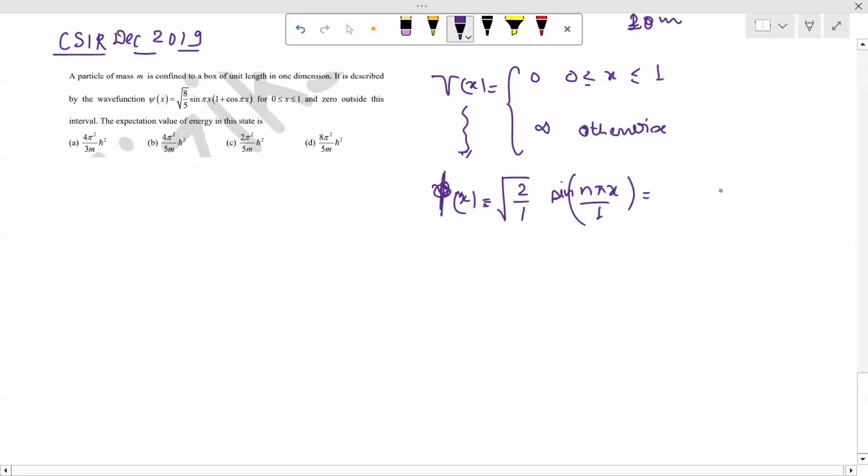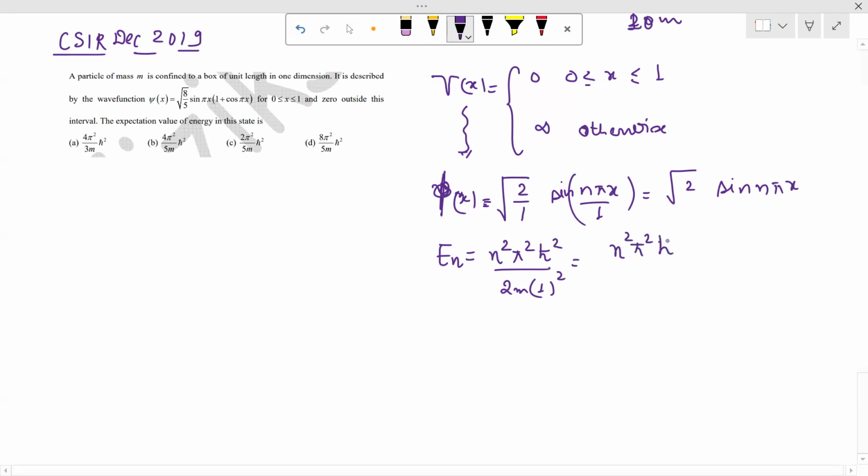which amounts to writing root 2 sin(n pi x). And what would be the energy eigenvalues? The corresponding energy eigenvalues would be n squared pi squared h-bar squared upon 2 m L squared, and the length of the box is simply 1. So I'm simply going to write n squared pi squared h-bar squared upon 2m.